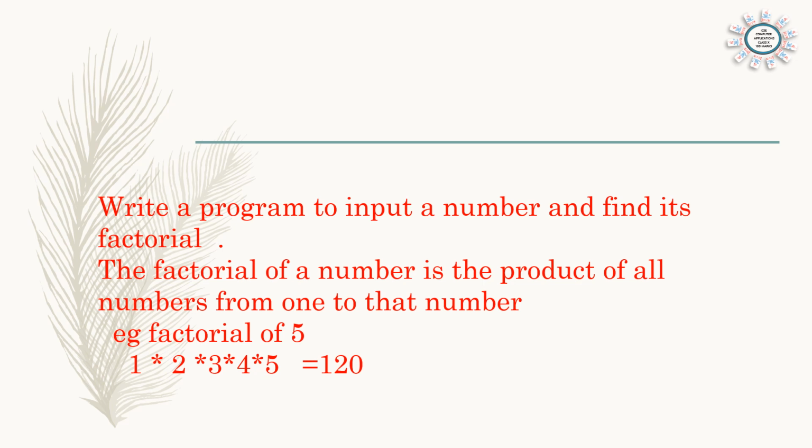Factors means the numbers that divide the original number, and factorial means the product of all numbers from 1 to that number. For example, if the inputted number is 5, starting from 1 till 5, multiply all numbers, then you will get the factorial 120. That is, 5! is 120. If the number is 10, starting from 1 till 10, multiply all numbers, you will get the factorial of 10. So whatever number you input, starting from 1, you multiply till that number, that will give the factorial.